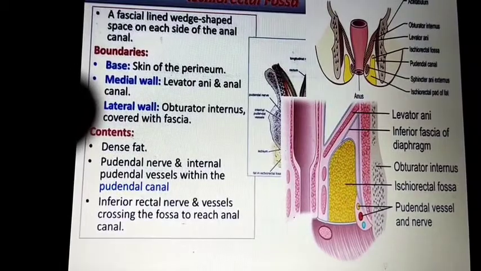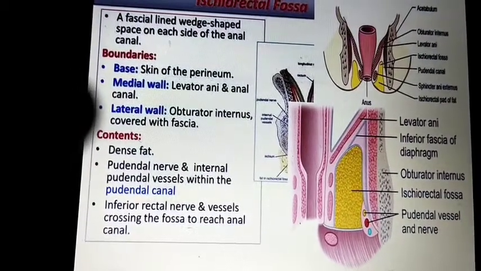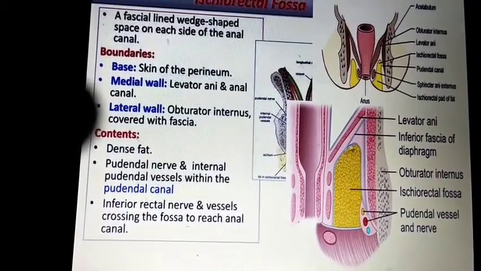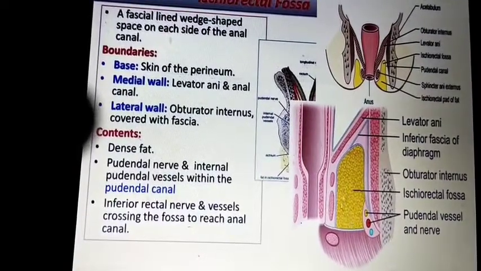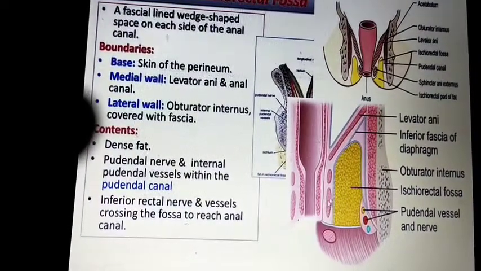Ischiorectal fossa. It is fascially lined and wedge shaped. This is a wedge shaped space on each side of the anal canal.